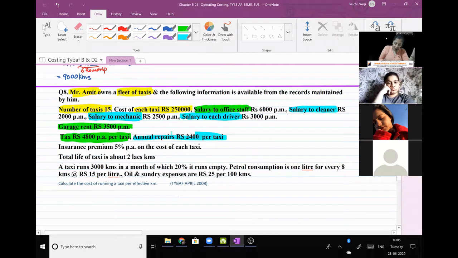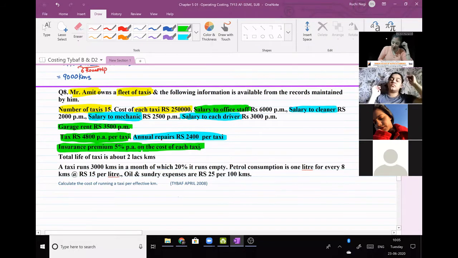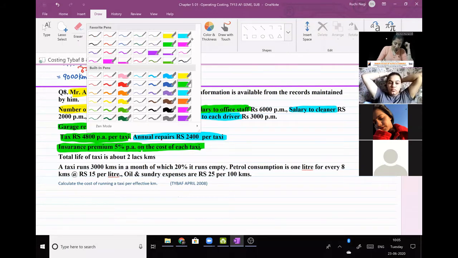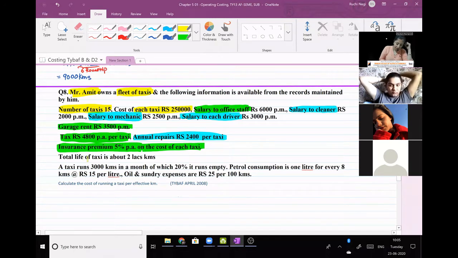So annual repairs, 2,400 per taxi. Next, insurance, fixed cost, 5% per annum on the cost of each taxi. Now here, these informations are very important. I'll tell you why. There is a reason behind it. Then next info they have given is, life of the taxi is 2 lakh kilometers.